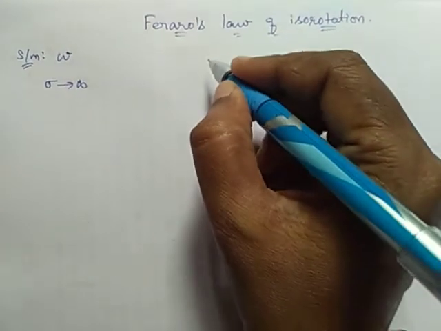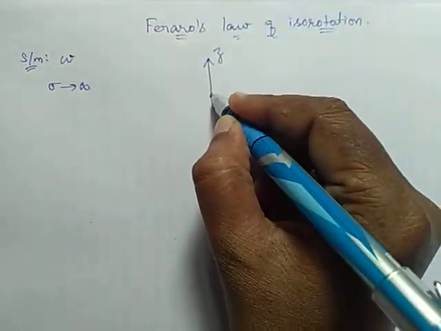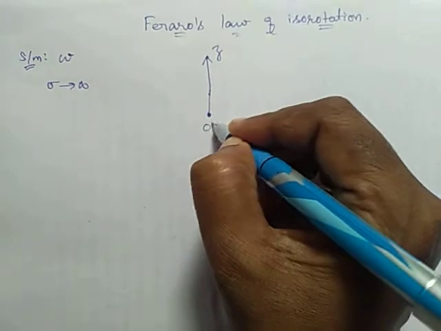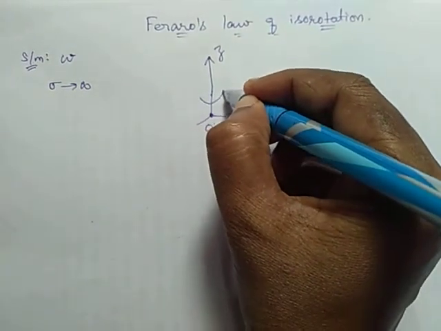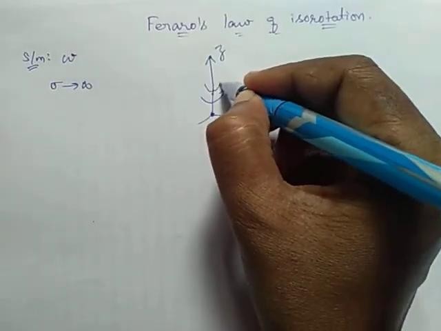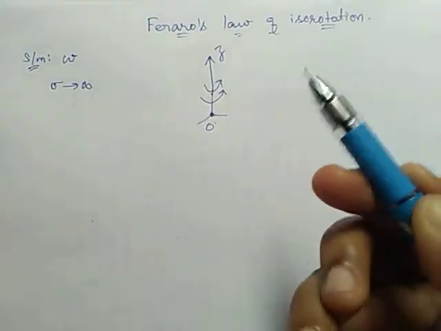So we will consider an axis. If this is our origin, our fluid is rotating in this form about the axis, symmetric to this axis.